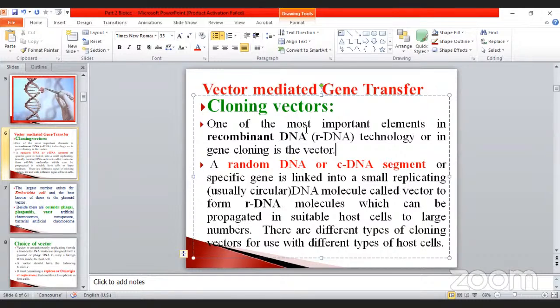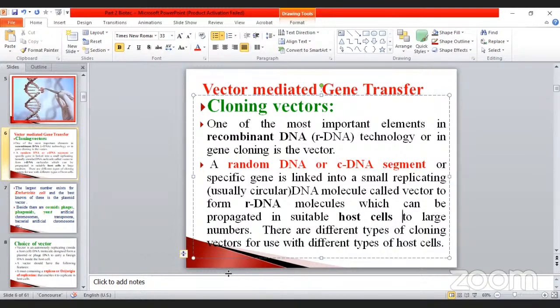I already told you that in the introduction part. So the recombinant DNA molecule can be propagated in a suitable host cell. This is very, very important. Without a host cell, it will not undergo the replication process. Mostly in laboratories, E. coli is used as a host cell in large numbers, and some bacteriophages are also used.